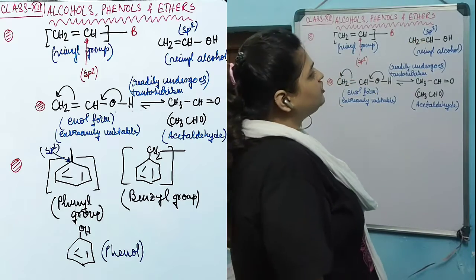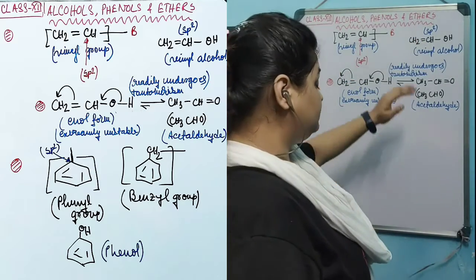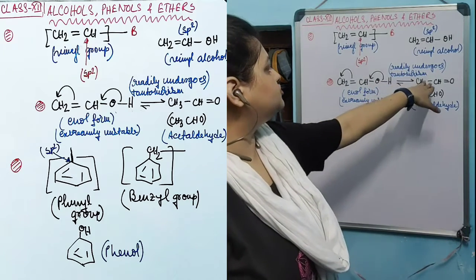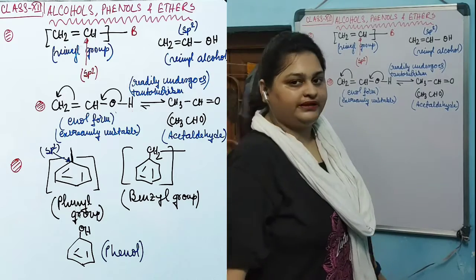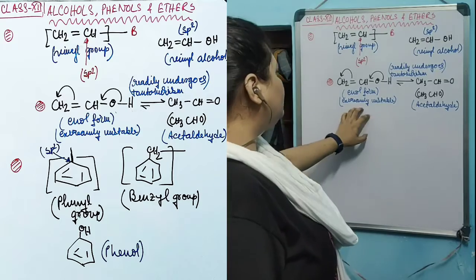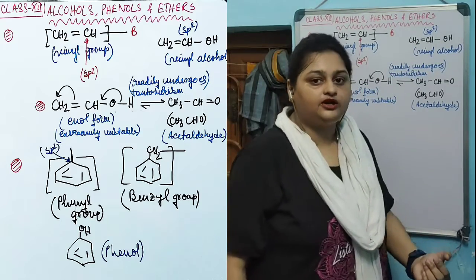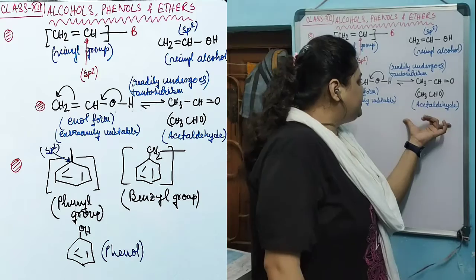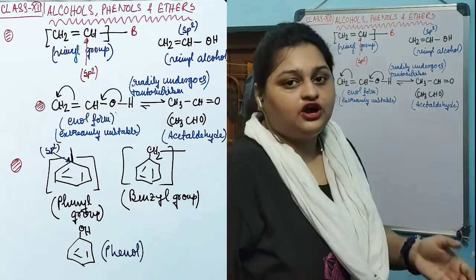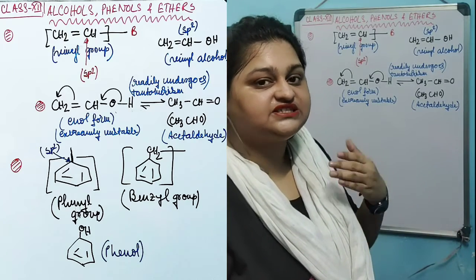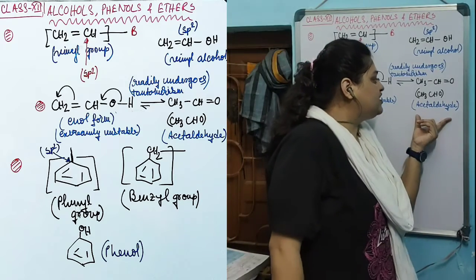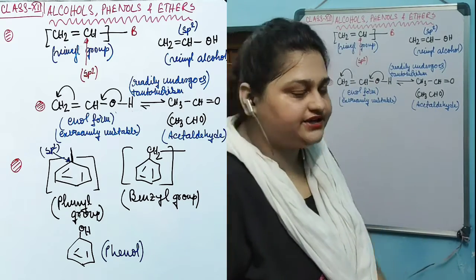Now this alcohol is extremely unstable because it readily undergoes spontaneous tautomerism to form the more stable acetaldehyde. That's why this vinyl alcohol is nothing but the enol form of acetaldehyde, which is extremely unstable. That's why vinyl alcohol in nature does not actually exist in a very stable condition. It spontaneously tautomerizes into its aldehyde form, that is acetaldehyde.